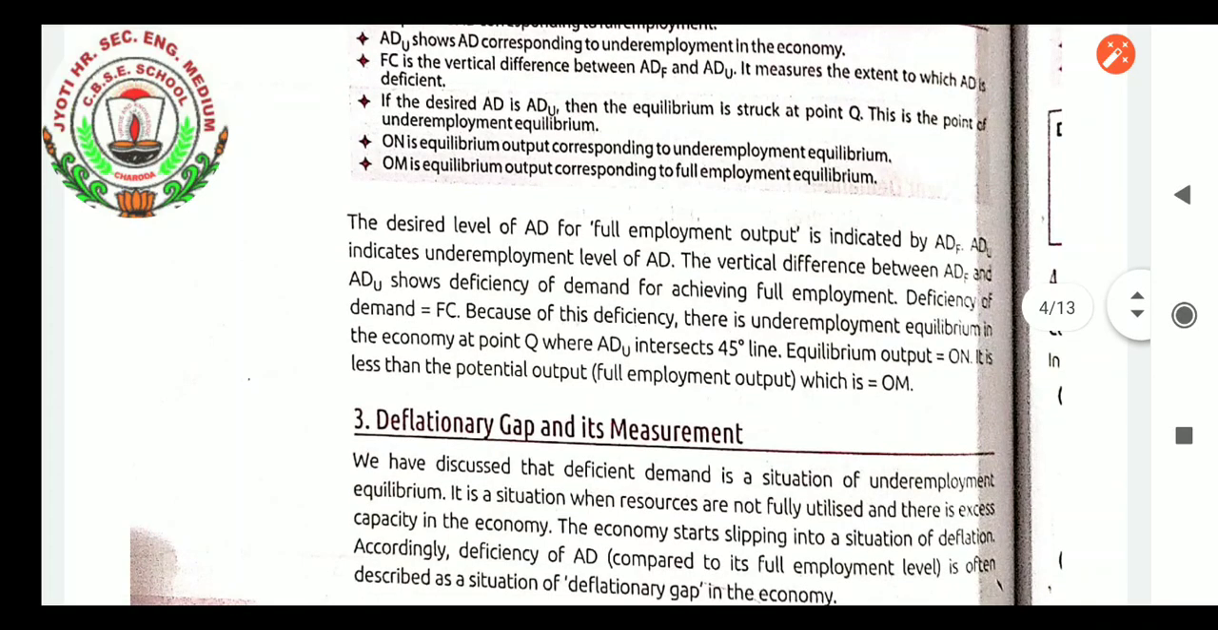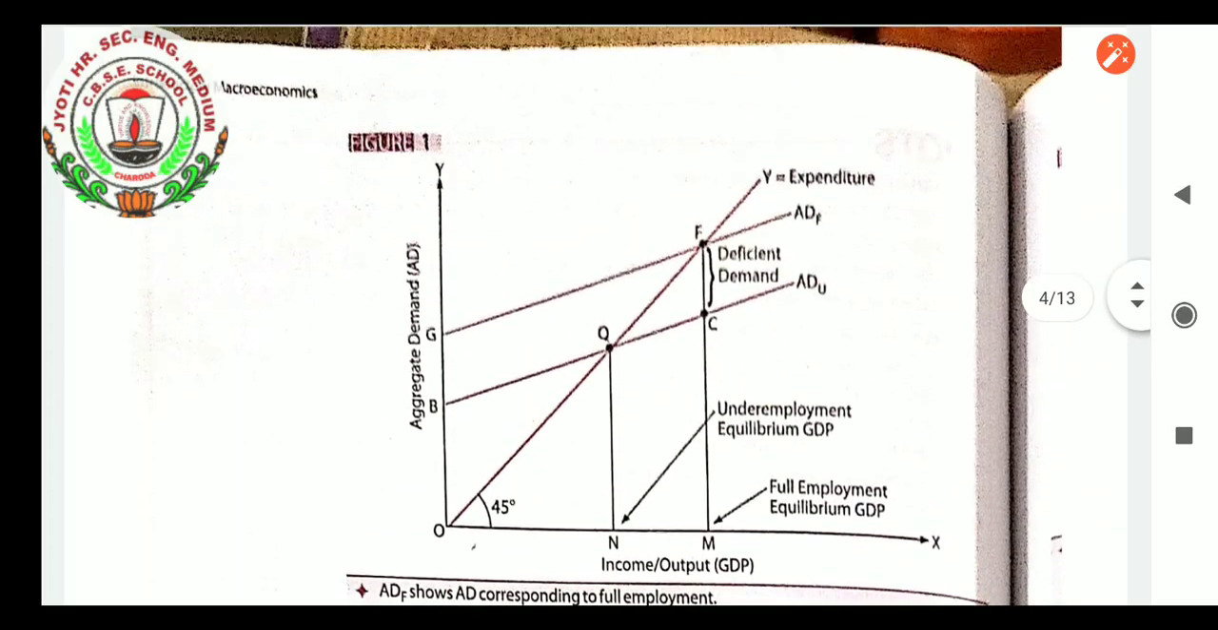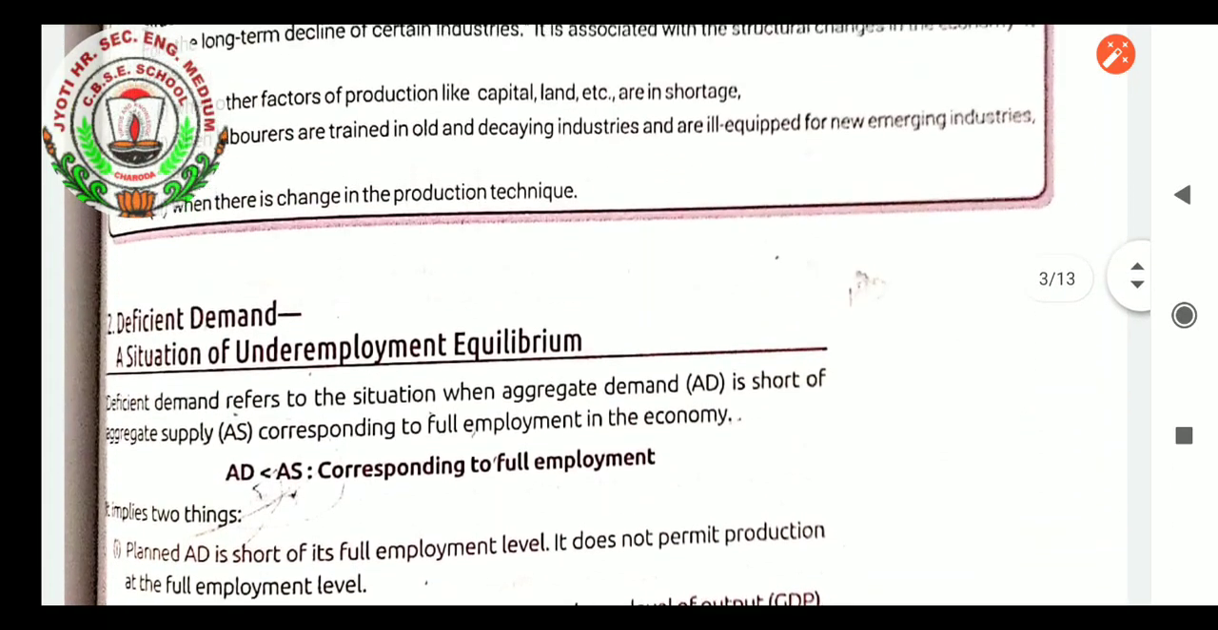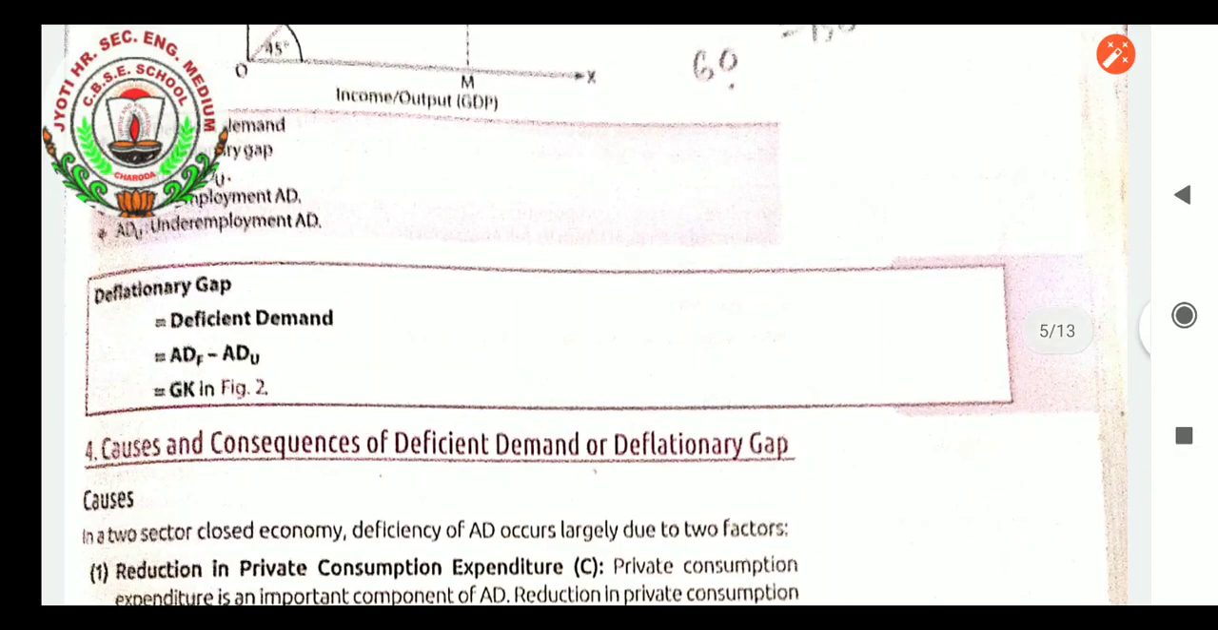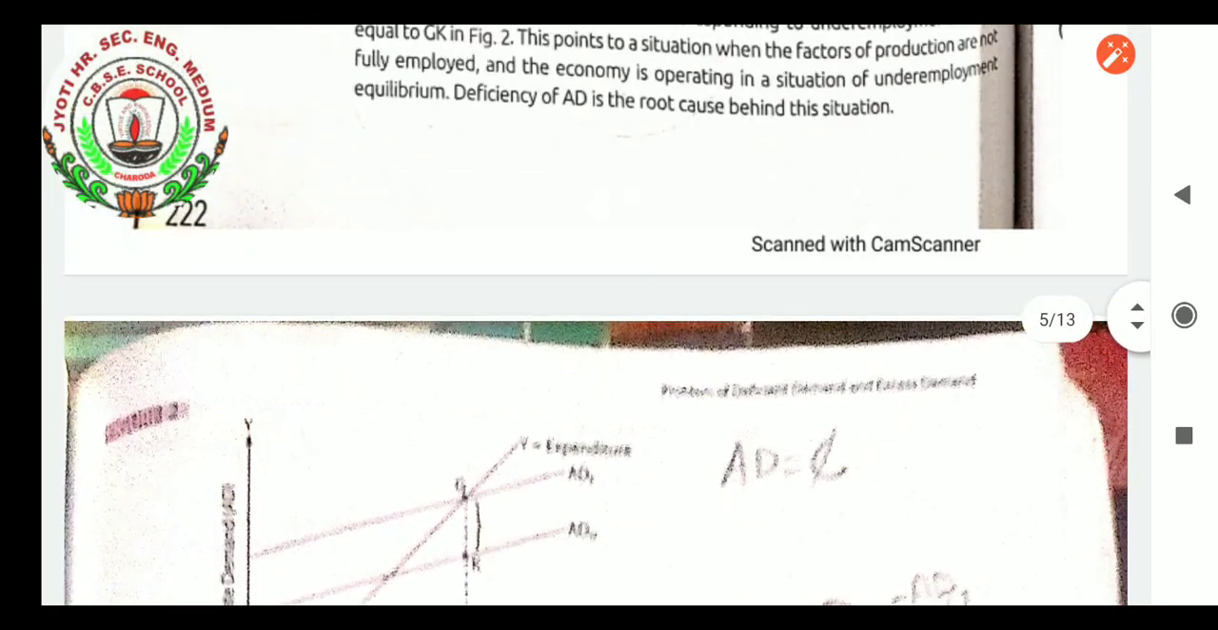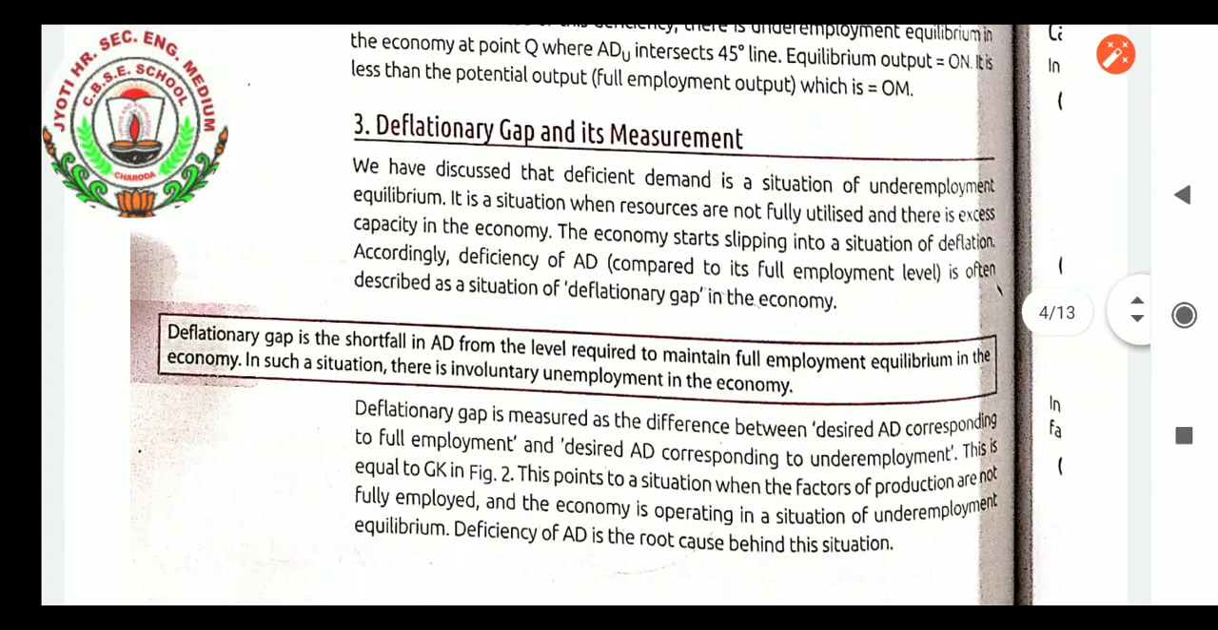Now we are going to learn the deflationary gap and its measurement. As we learned the inflationary gap and its measurement, we will now learn the deflationary gap. We learned the causes and consequences of deficient demand or deflationary gap in the last class. I want to explain the deflationary gap and its causes and consequences once again. Consequences we have to start, but still a revision must be there.